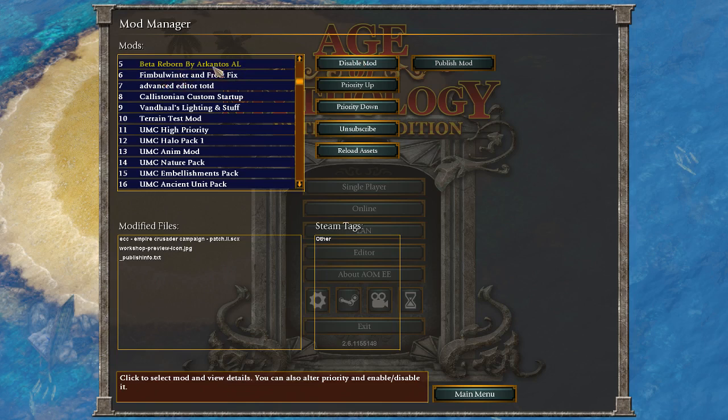Epic textures, we'll see. But basically the way that priority works in the mod manager is it's going to take whatever files are higher on priority, and the game is going to use those files. So if you have a file with the same name, like proto 2.5.xml, which controls basically all of the unit data in the game, the mod that has that file at the highest priority will be the one that the game uses. So, for example, if this mod, I don't think that it does, but if this mod had proto 2.5.xml, it would override UMC high priority, which also has proto 2.5.xml.